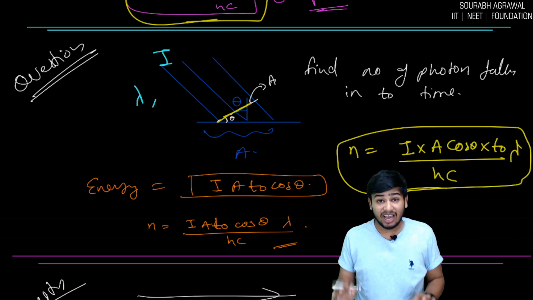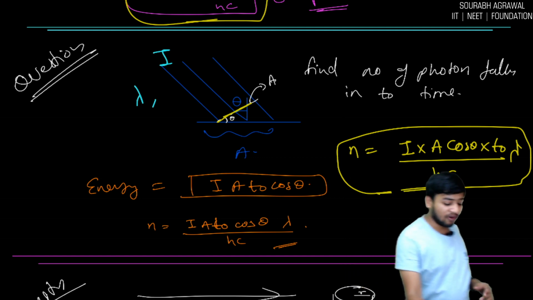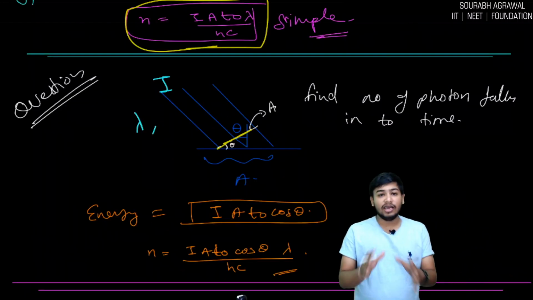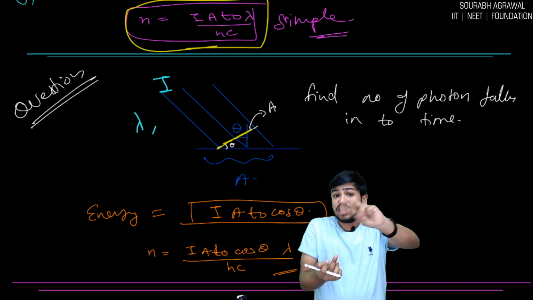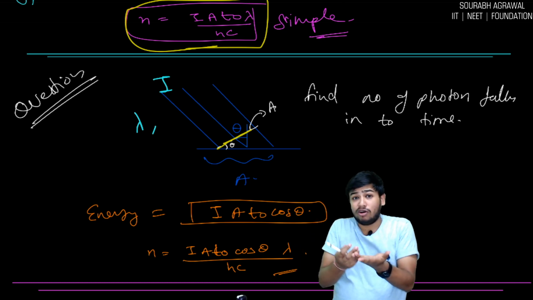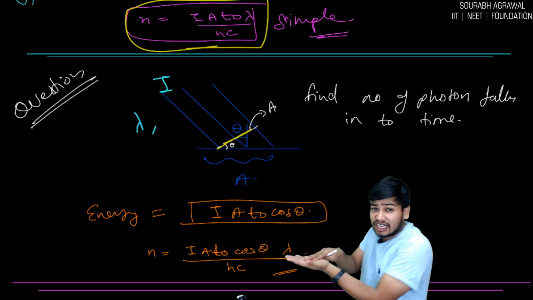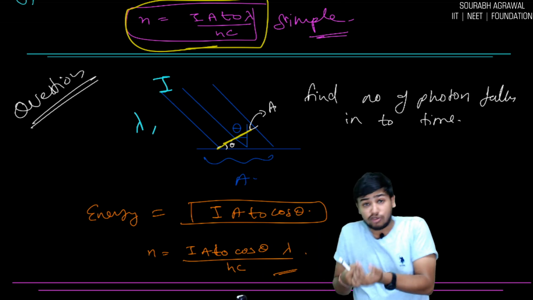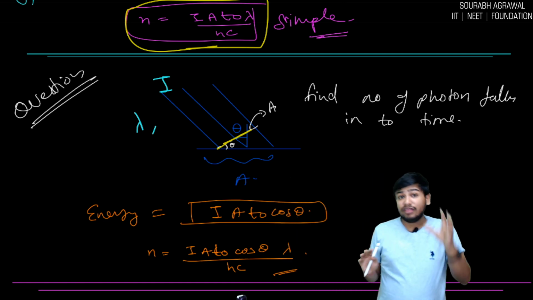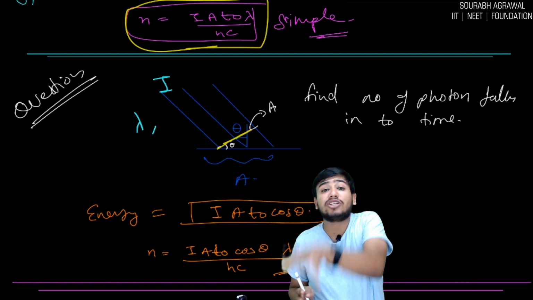Easy. 100%. Okay, let's move forward. Okay, so done this. Now whenever light is falling onto a surface, we are taking two things. There are many photons striking the surface. Now two things will happen: either it will get absorbed or it will get reflected. In both cases, your radiation pressure will be different.